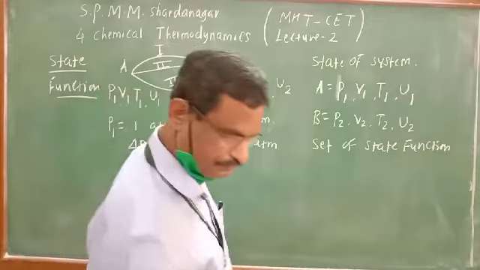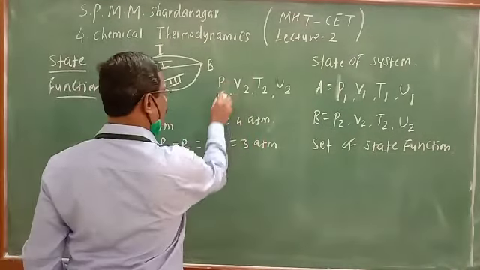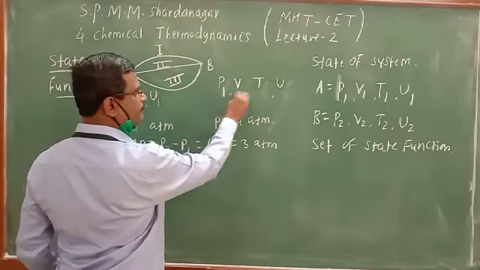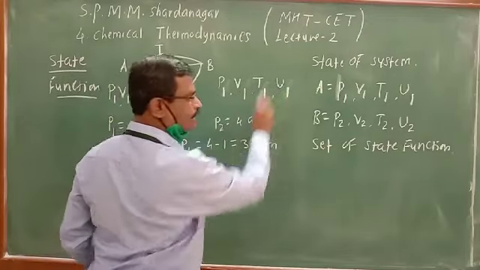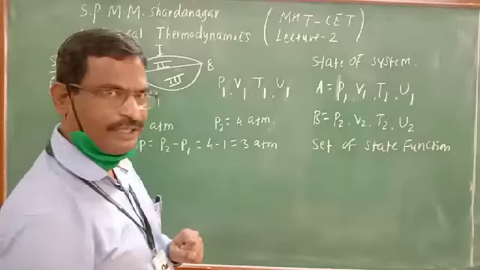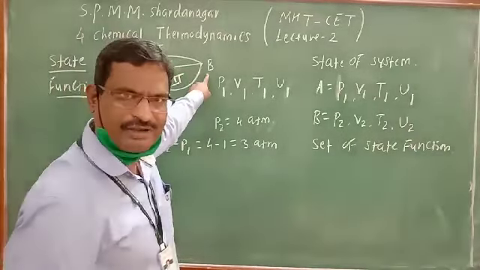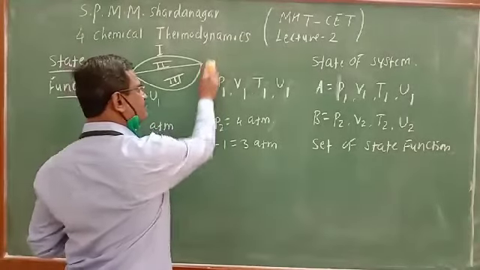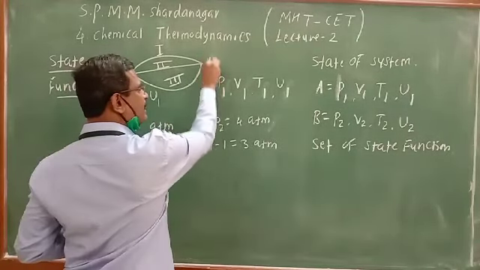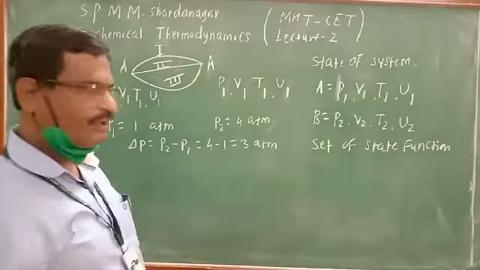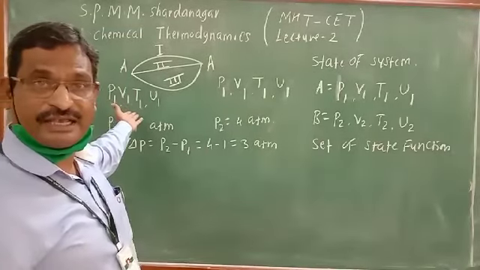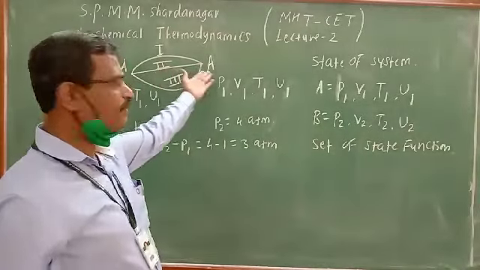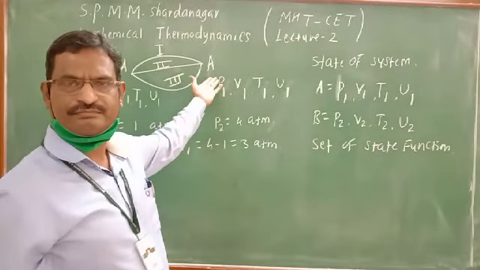Now suppose here we have the pressure, volume, temperature and internal energy P1, V1, T1 and U1. Now can you tell me whether A and B are the same or different? Now they are the same, so this is not B. At that time this is also A, because the set of state functions for this state and for this state is the same.